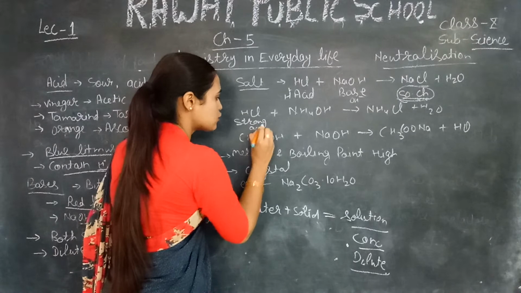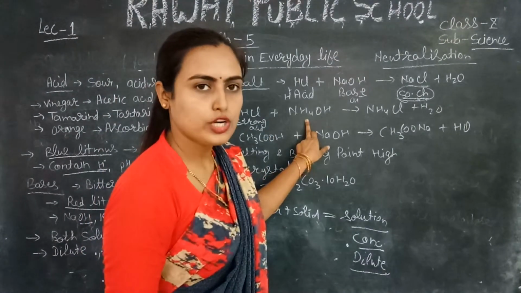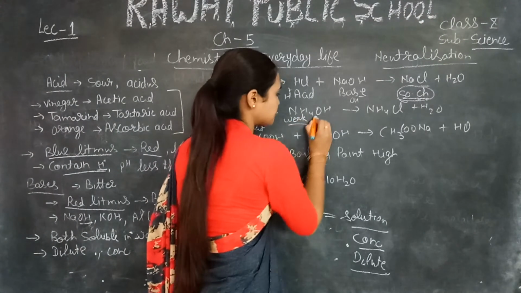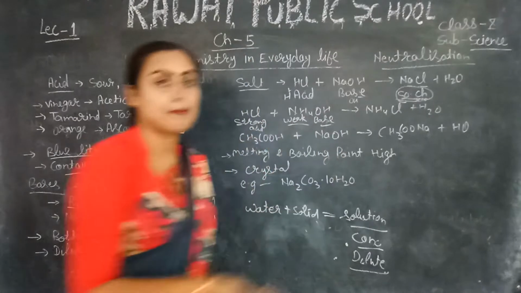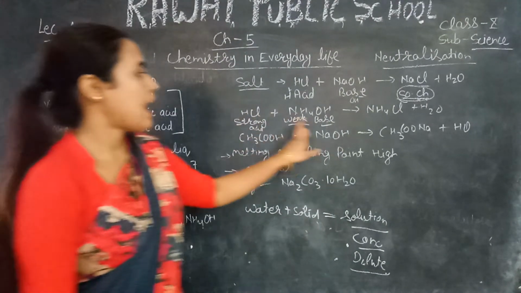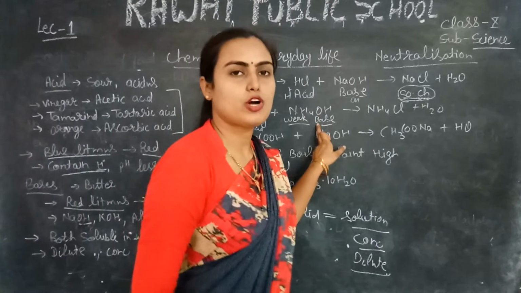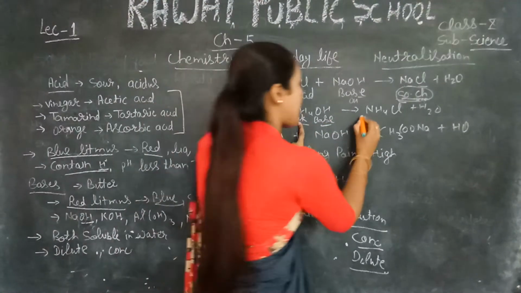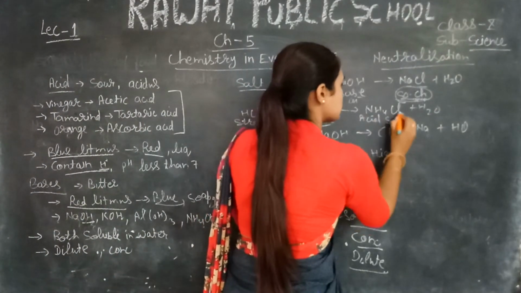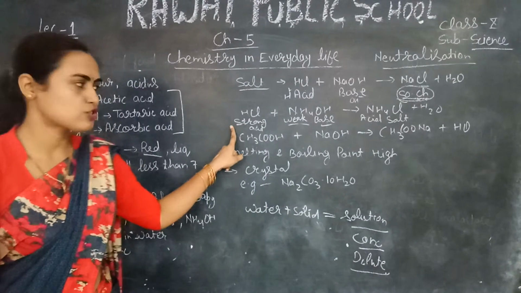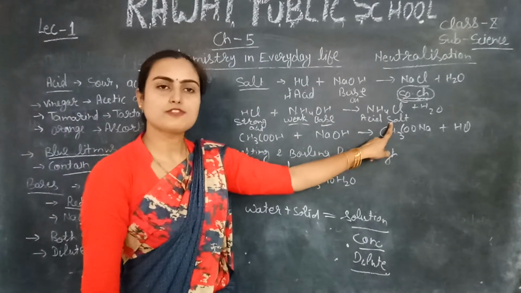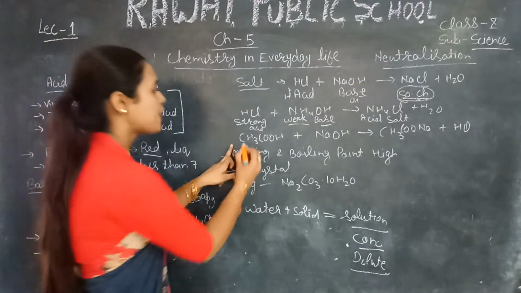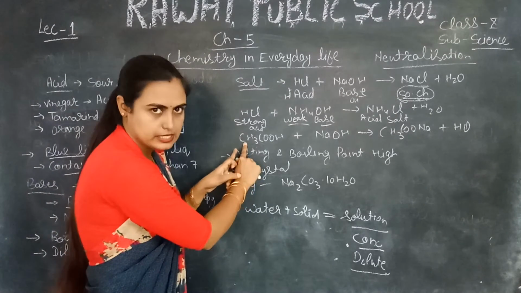When your acid is strong, but your base, ammonium hydroxide, is a weak base, then what would happen? When acid is strong and base is weak, what kind of salt is formed? In that condition, acidic salt is formed. Acidic salt is produced.